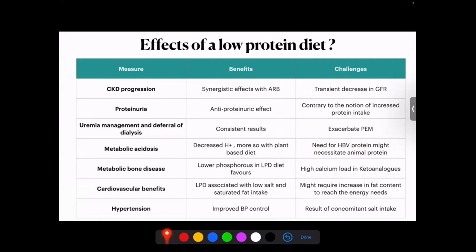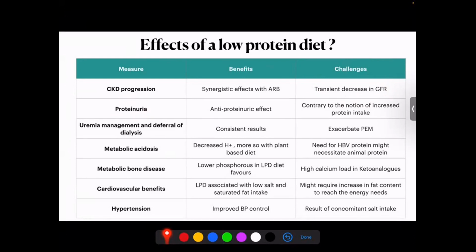And what we found out is that the afferent arteriole constricts, decreasing the glomerular filtration rate. So when we start a patient on a low protein diet, it's possible that in the initial phase, there is a transient decrease in GFR. This was actually even seen in the MDRD trial for the initial few months, in which there was a decrease in the GFR plot in the patients who were taken on a low protein diet. So that could be something which is a transient thing. And further, when we continue the low protein diet, it's very much seen that the slope stabilizes and overtakes the high protein or the usual protein diet.